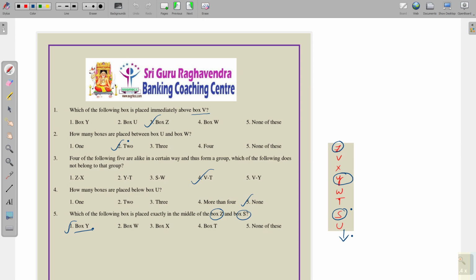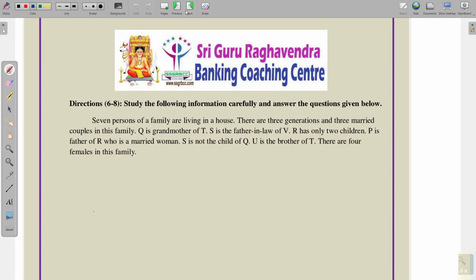Next, let's move on to the next question. Directions 6 to 8: study the following information carefully and answer the questions given below. 7 persons of a family are living in a house. There are 3 generations and 3 married couples. Q is the grandmother of T. Grandmother means between Q and T there is one more generation.